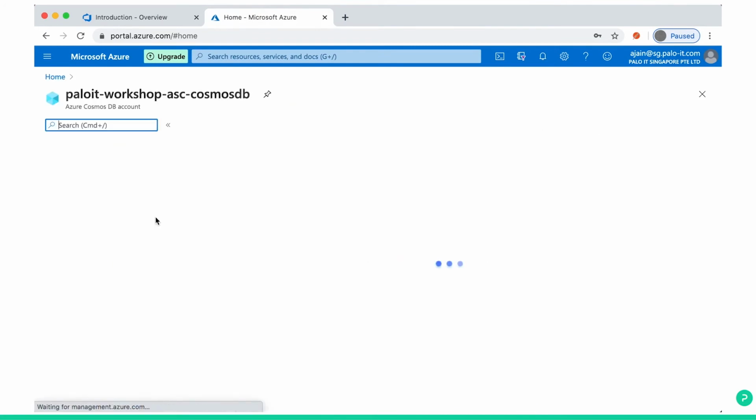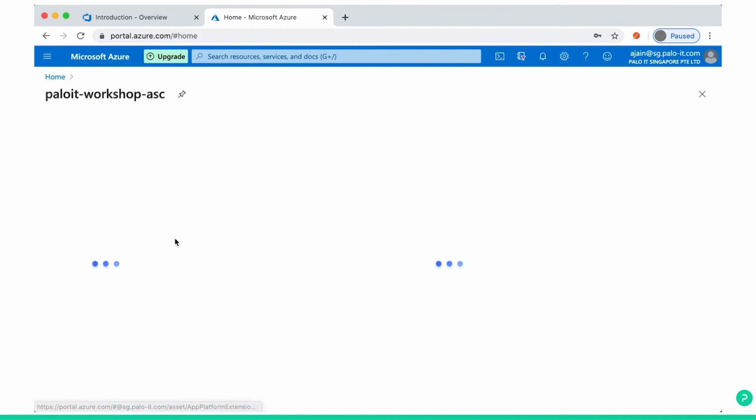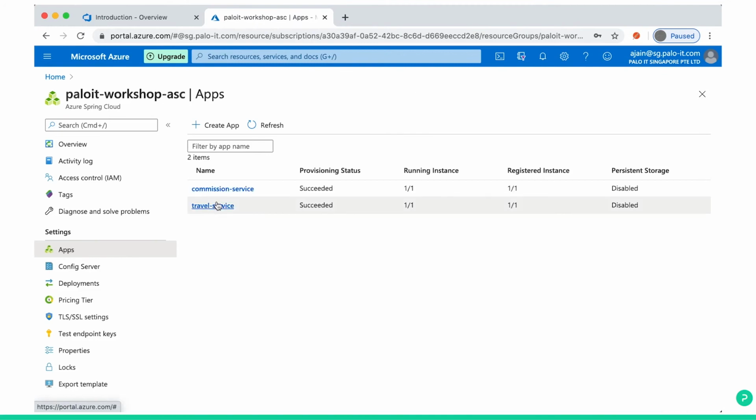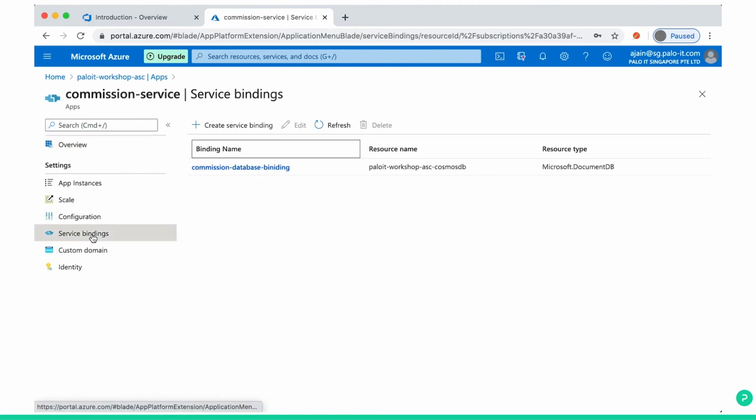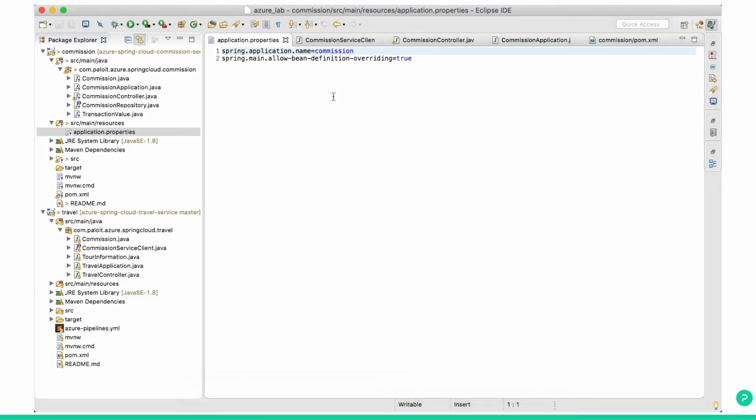See here, you go to Azure Spring Cloud, go to home, Azure Spring Cloud, apps, commission service, service binding. So this is the binding. We bind the commission service to the database. When we bind already in Spring Cloud, there is no need to have any Spring related configuration in the YML or property file. This is a very big advantage in Azure Spring Cloud. Out of the box, we get this.